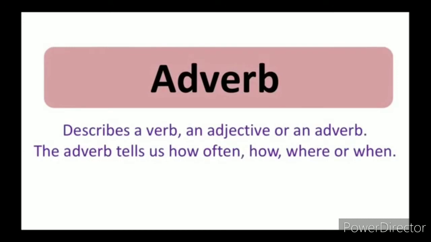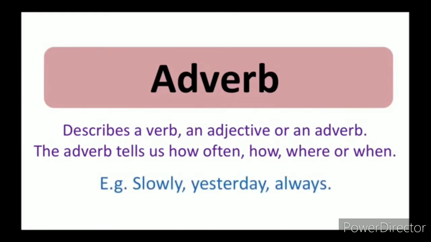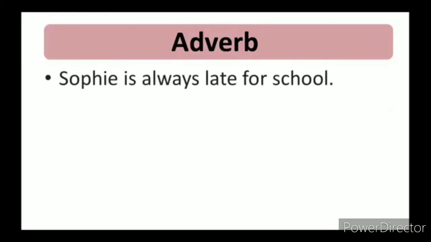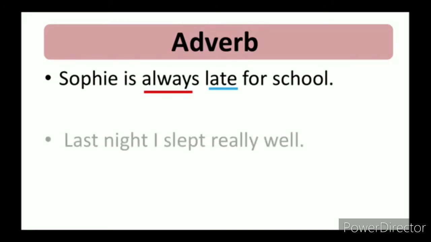Next one is adverb. What is adverb? It describes the verb, an adjective or an adverb. The adverb tells us how often, how, where or when. Example: slowly, yesterday, always. Sophie is always late for school. Always is the adverb here. How, when and where. These are adverbs. These are the examples of adverb.